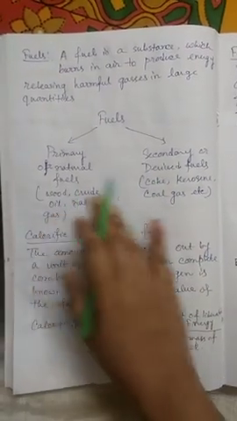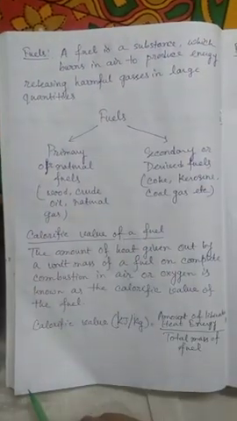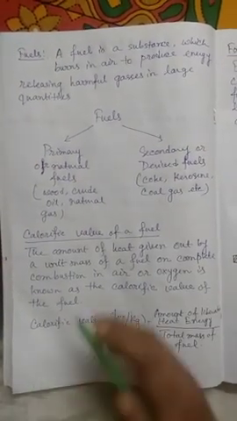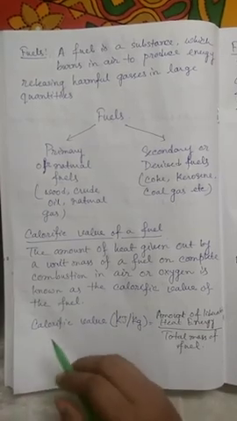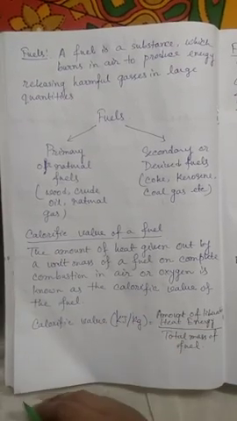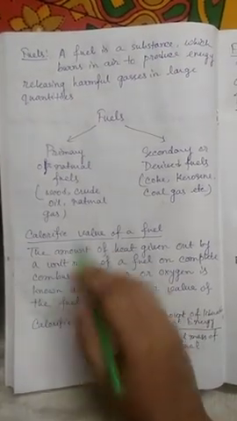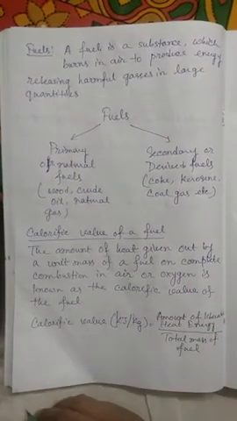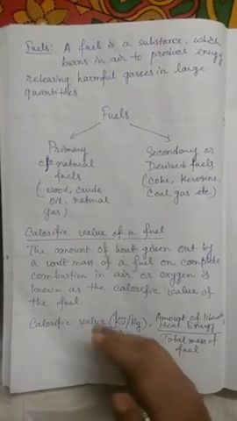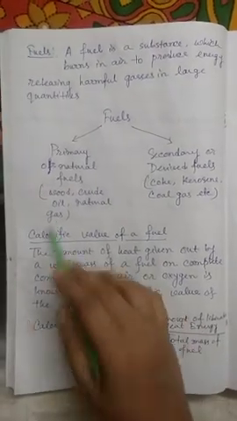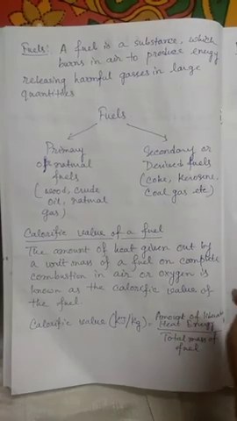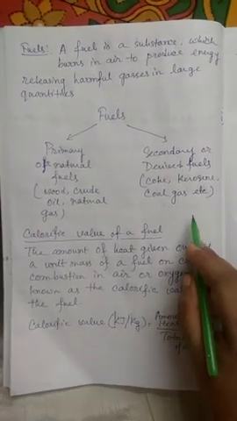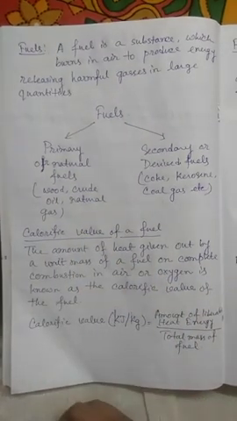Fuels are also divided into two groups: primary or natural fuels and secondary or derived fuels. Primary or natural fuels can be found in the nature itself, like the wood, crude oil means petroleum, natural gas, etc. Secondary or derived fuels are those fuels that can be derived from these natural fuels, like coke, kerosene, coal gas, etc. These are the derivatives of the crude oil or the petroleum.